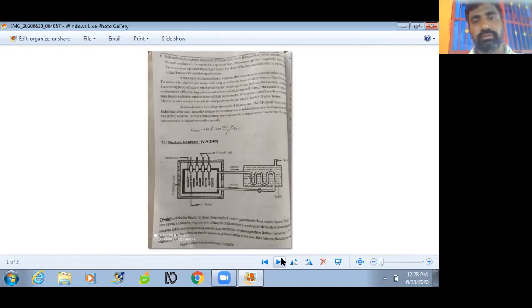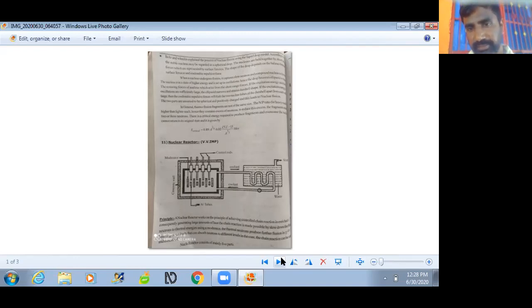A high amount of energy is released in this fission reaction, and thermal neutrons are also released. This high amount of energy is transferred to a coolant, which is shown as water. This coolant becomes steam.